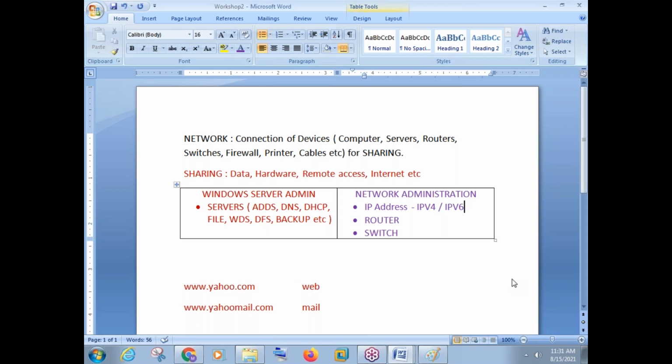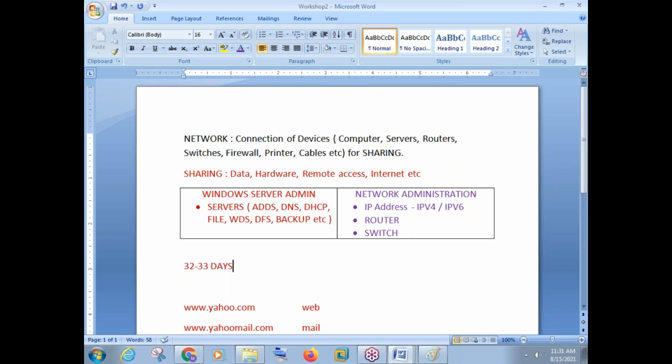Then we will take a class for IP version 6 so that we can understand what is there in IP version 6. Router will take around 2 weeks and switch will take around 1 week, and there are some more concepts which will take some classes. So overall Windows Server Administration will take 32 to 33 days, because in some classes I'll repeat some topics which are very necessary. I'll give some more scenarios. In some cases, every other class we will see the interview questions and all those things. I need to finish the class in 30 days, but because I'll do some extra activities, I'm taking 2 days extra here.